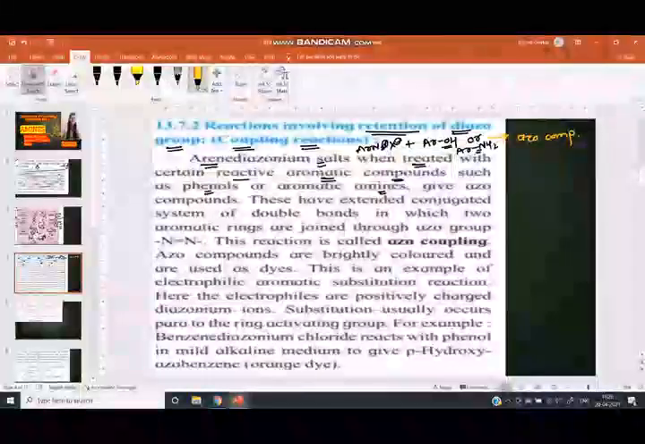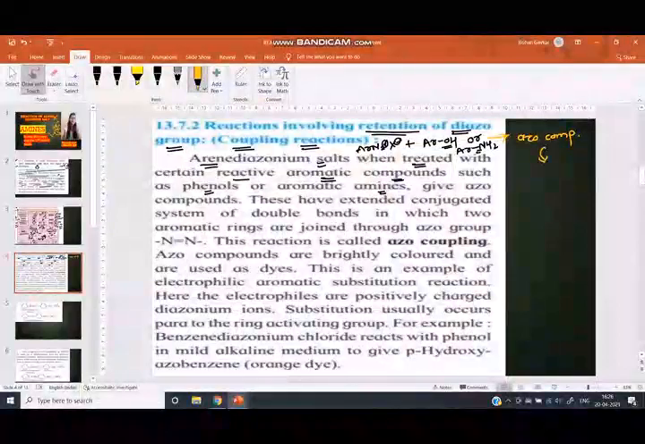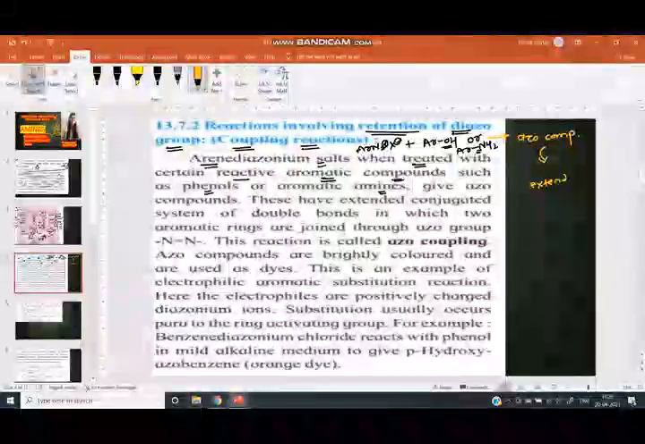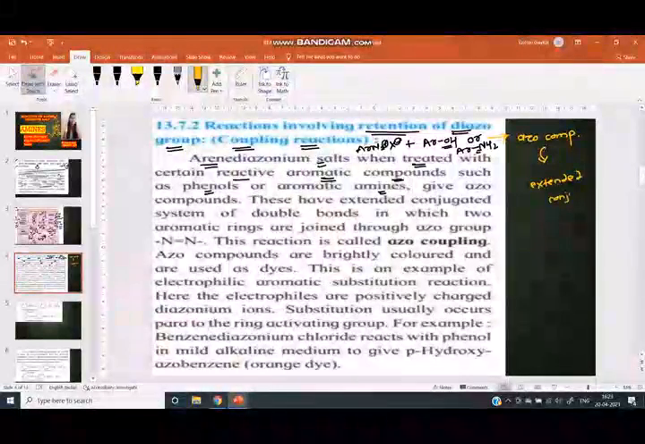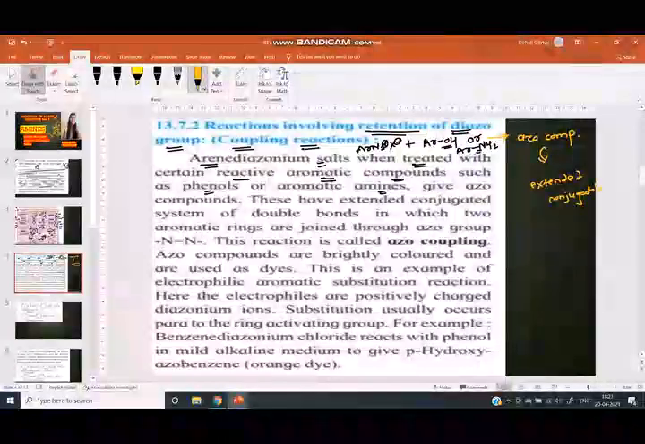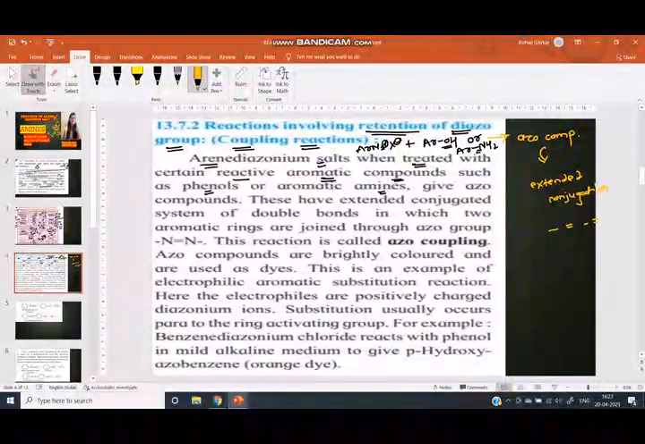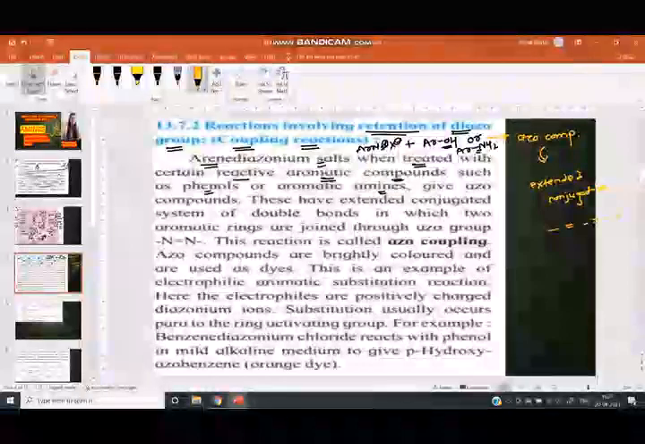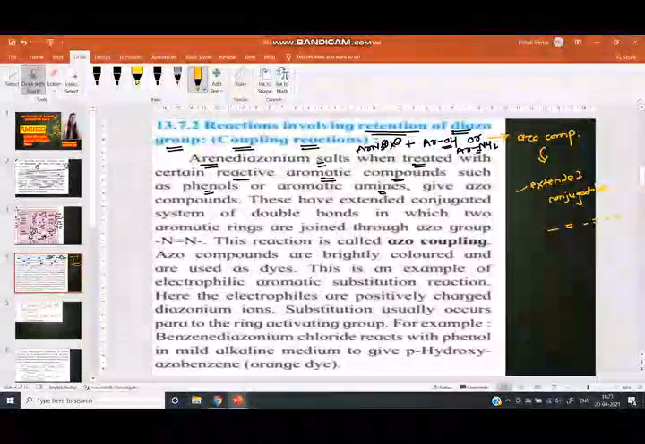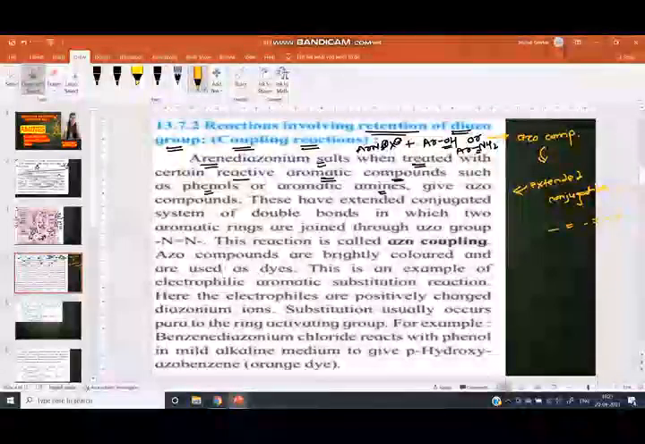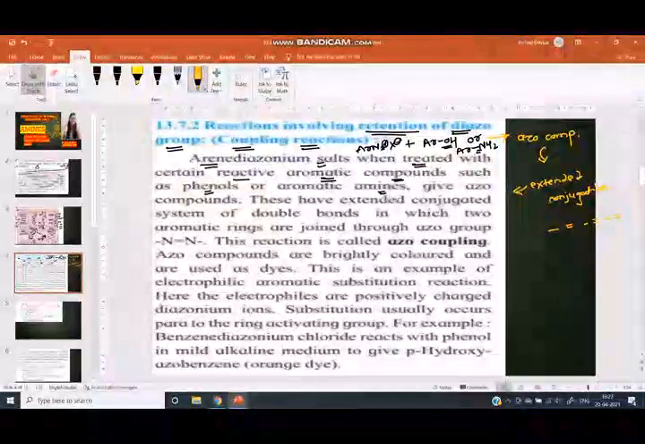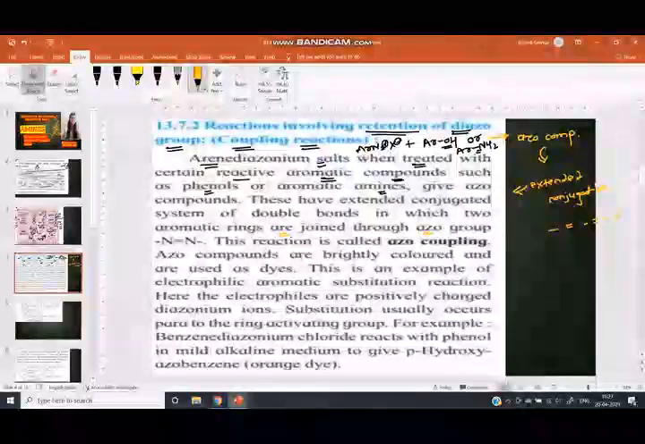These have an extended conjugation system. This compound has an extended conjugation system. Extended conjugation means single bond, double bond, single bond, double bond, single bond, double bond, that is, alternate double bond and single bond. Extended means extra double bonds in conjugation, in which two aromatic rings are joined through an azo group.